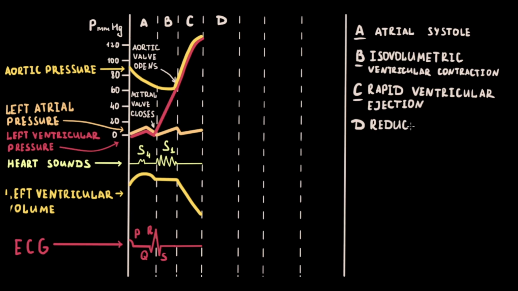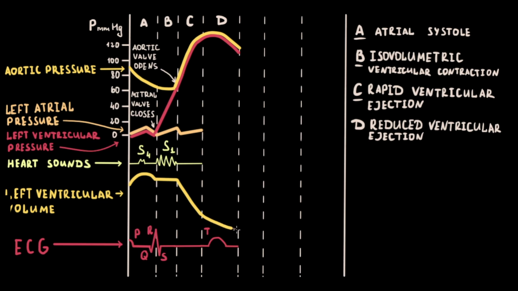Phase D, reduced ventricular ejection. During reduced ventricular ejection, the ventricle begins to repolarize, which is marked by the beginning of the T wave on the ECG. Ventricular pressure falls because the ventricles are no longer contracting. Because the aortic valve is still open, blood continues to be ejected from the left ventricle into the aorta, but at a reduced rate. Even though blood continues to be added to the aorta from the left ventricle, blood is running off into the arterial tree at an even faster rate, causing aortic pressure to fall.